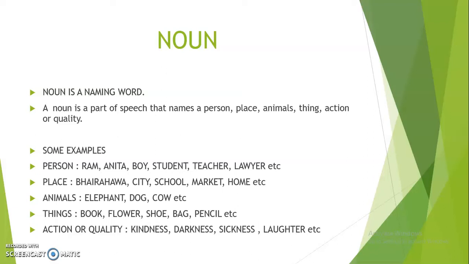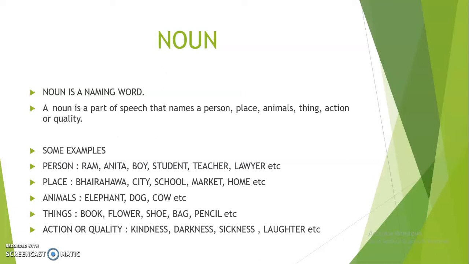Like place: Bhairava, city, school, market, home. So why is Bhairava a noun? Because it is the name of a place. Why is city a noun? It is also the name of a place. So school, market, home, etc. are also places and nouns. So these are examples of noun.